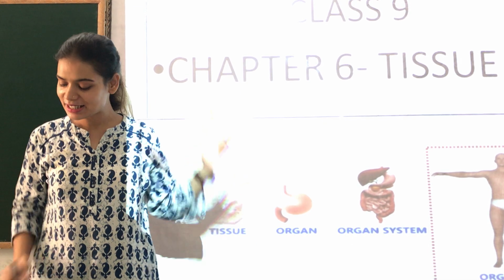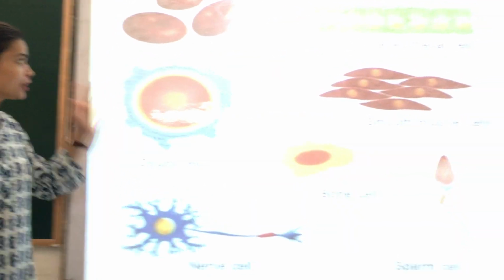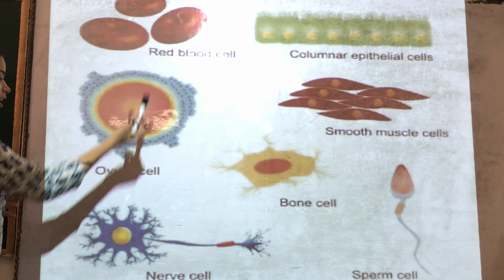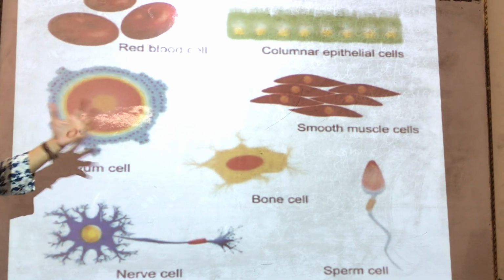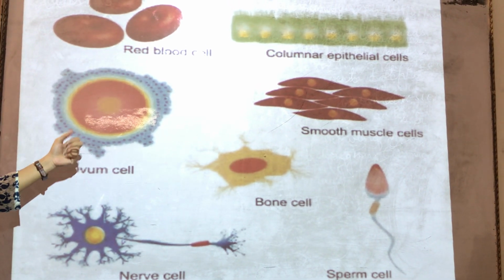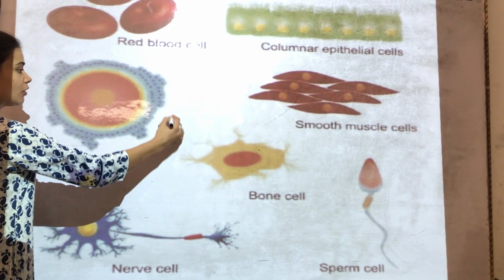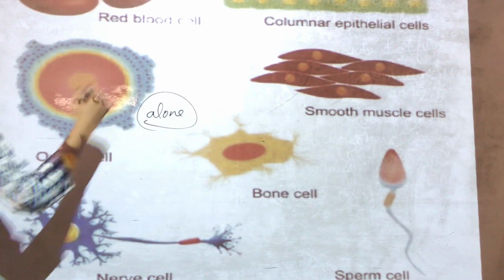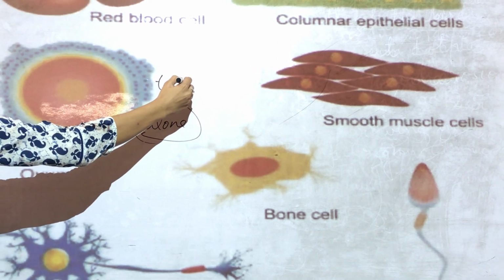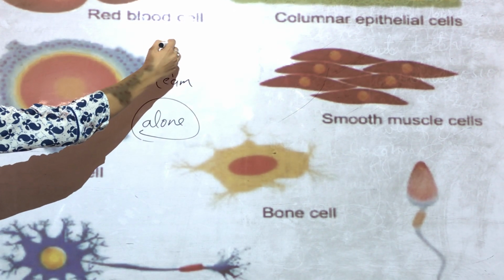Now let's see the slide. On the slide, you will see that there are many types of cells: blood cell, ovum cell, nerve cell, bone cell. These cells cannot carry out all the complex functions inside the body all alone. They need a team, they need a group.